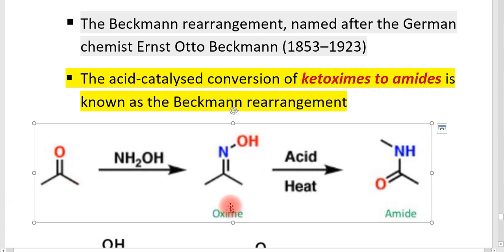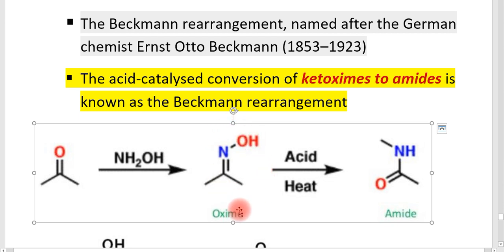How the oxime is produced is also given here. The carbonyl group is converted to an oxime in the presence of NH2OH, and the oxime, in the presence of an acid and heat, undergoes the rearrangement within the molecule. So no other reactant is involved here.